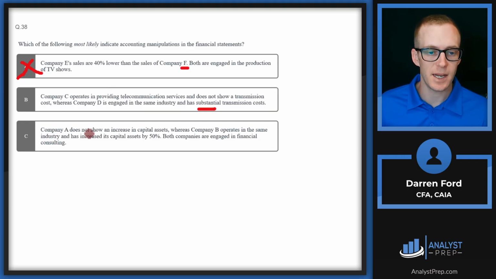And C, company A does not show an increase in capital assets, whereas company B operates in the same industry and has increased its capital assets by 50%. Both companies are engaged in financial consulting. This is more of a growth factor. Maybe this company A is not growing or having to reinvest on the same cycle as company B. So I think we can rule that out and go with C. These costs not showing up are going to be much more of a red flag than answers A or C are showing.